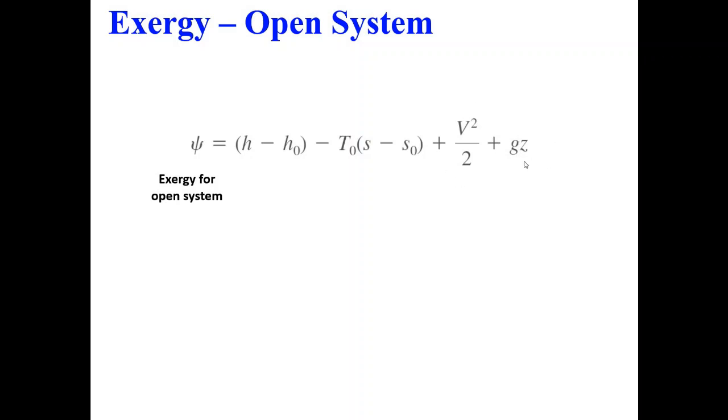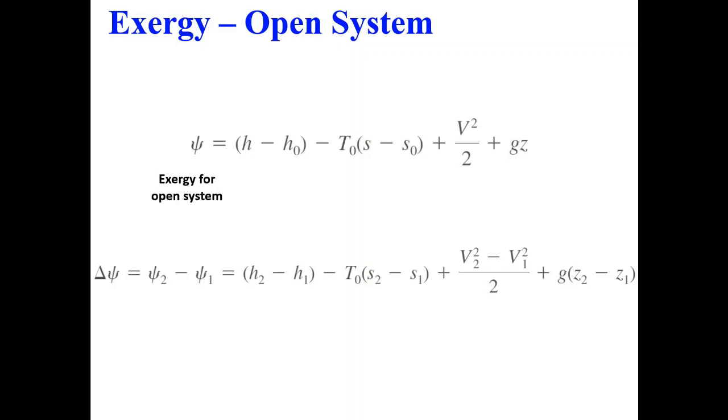Now these are the two new terms. For open system, we also talk about kinetic energy term and potential energy term, which we neglected for closed system. So if we talk about delta Z, again it will be the difference between state 2 and state 1. This takes delta H, T0 delta S accounting for exergy destruction by heat loss, kinetic energy term, and potential energy term.